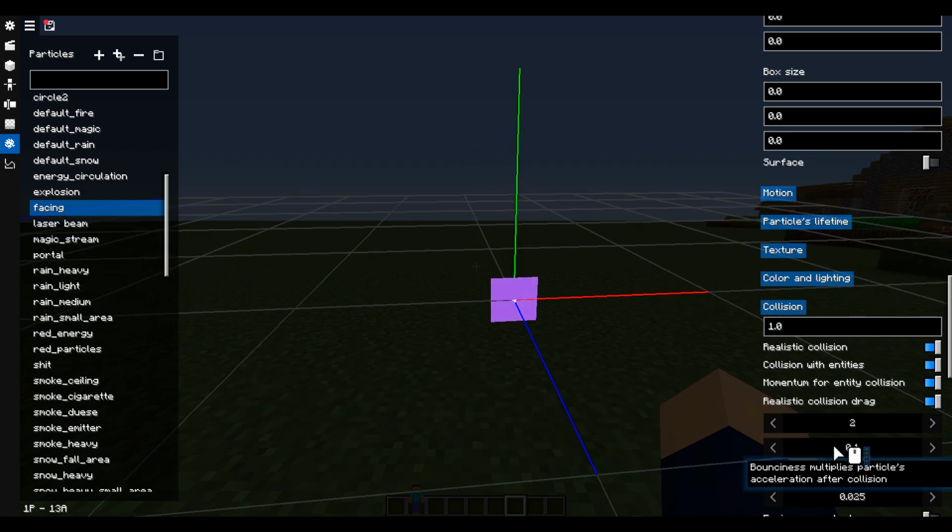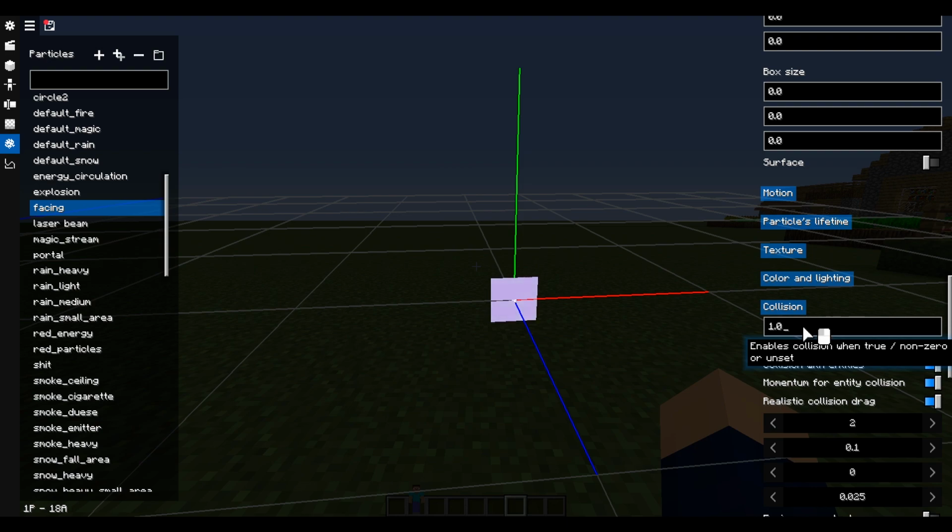Another change is that the collision button is now a field. You can now enter Molang expressions into it. Collision is enabled if the field is true, not 0, or if it is empty. If it is 0 or false, it is deactivated.